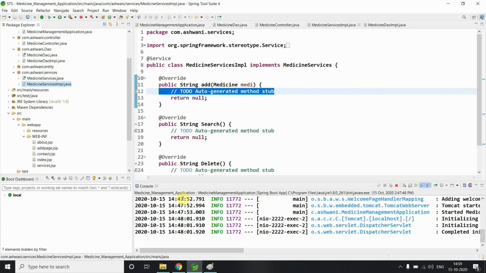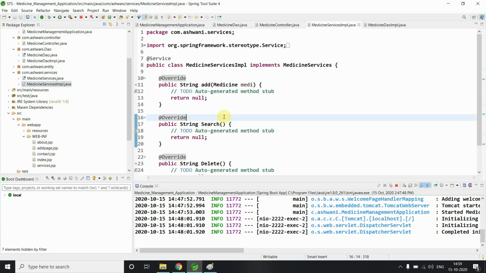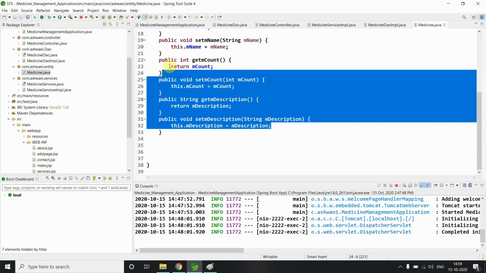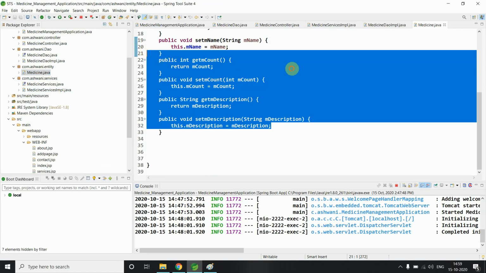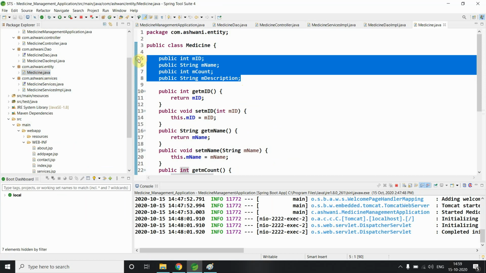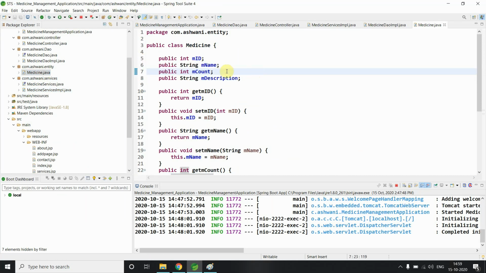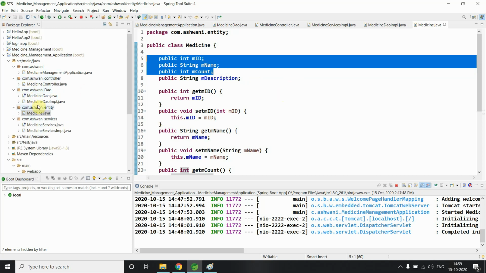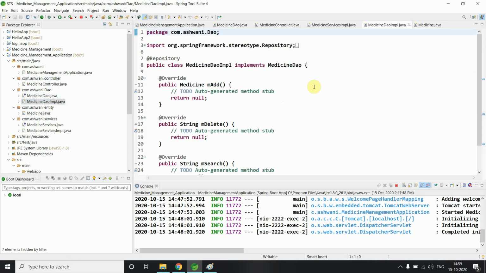So now you have a proper idea why we are using DAO and services, and all these entities we are using to help put data in the form of objects and take data from objects. They act like beans, because they are beans classes, which help in setting and getting data. So now you have a proper idea of why we are using DAO and why we are using an implementation class. We are using DAO, again I am saying, to achieve abstraction of the implementation.